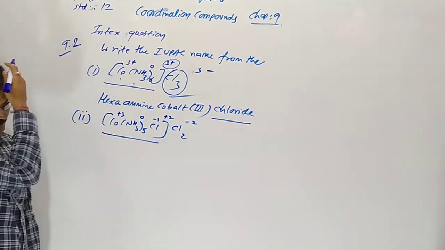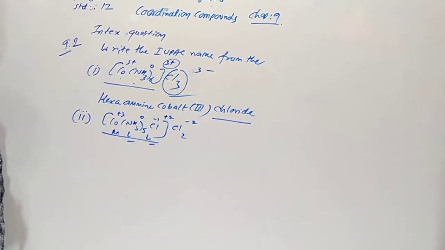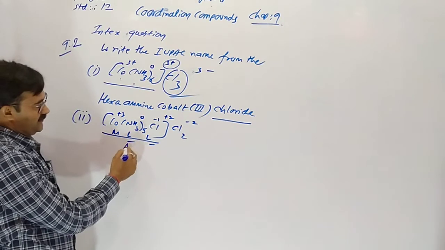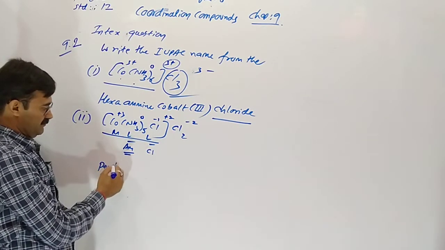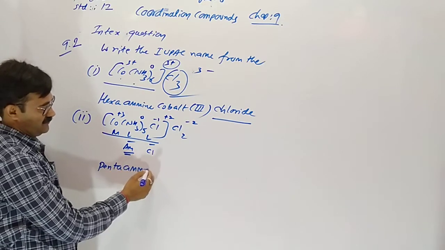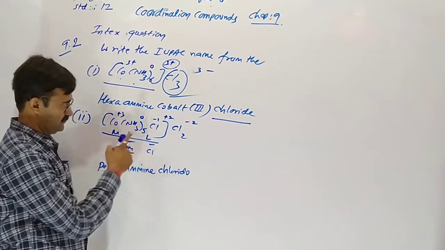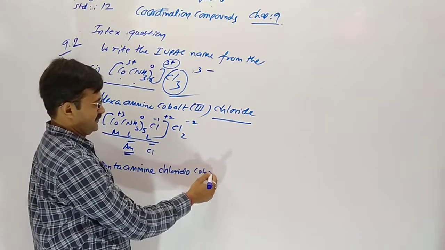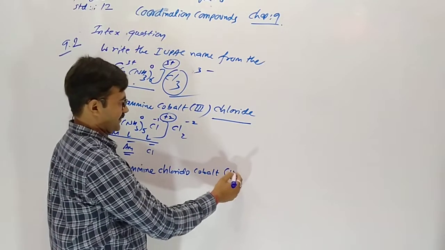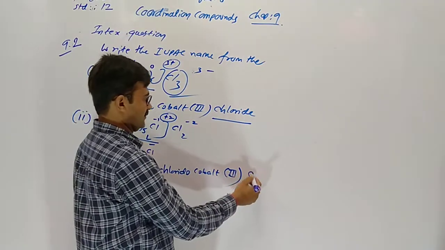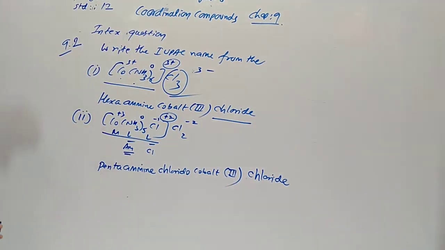First of all, the positive part. In the positive part, metal and ligand. So in writing, first the ligand, then it follows alphabetical order: ammine and chlorido. So pentaammine, chlorido, cobalt, not ate, here is a positive entity, cobalt 3. Then this is the counter ion, so only chloride. How many? It doesn't matter, only chloride.